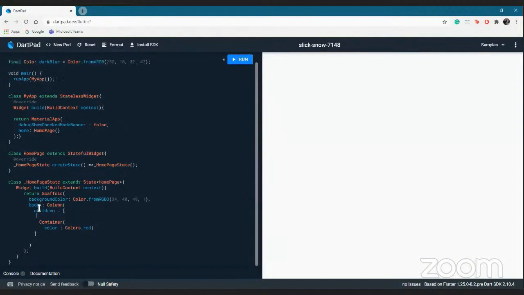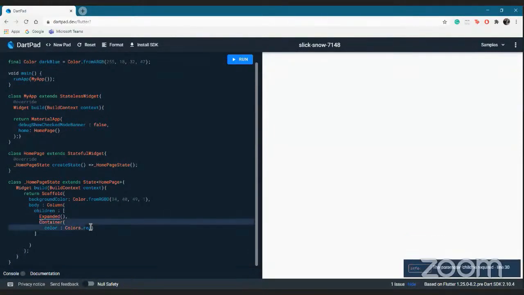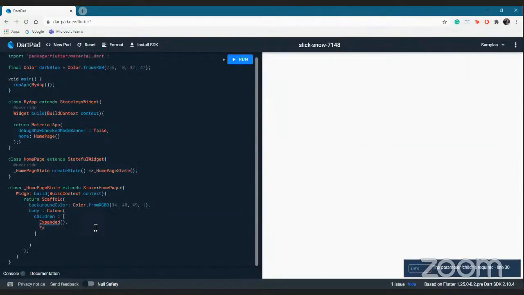Okay, so now I'll tell you what an expanded widget is. Expanded widget is the widget that, when we don't know the amount of space we want to give to a particular widget, we expand it. That is, cover the entire space that is available to you. And the flex is the proportion in which I want to cut my page. That is, I want my grid, or the squares where the snake will move, to be 4 parts and my control down there to be 1 part.